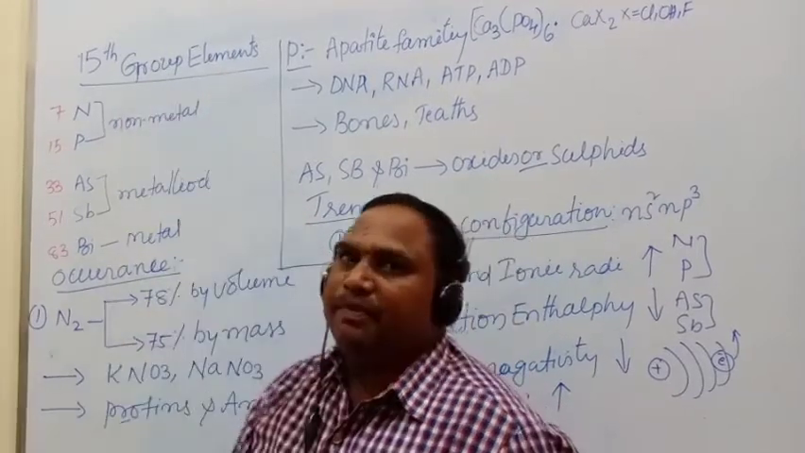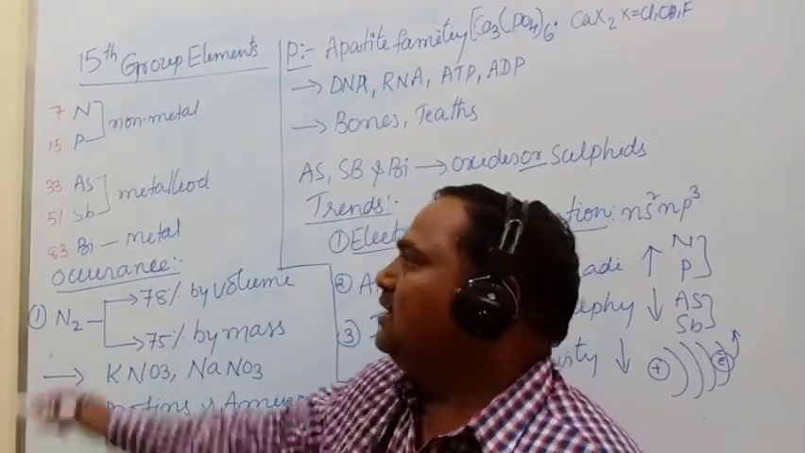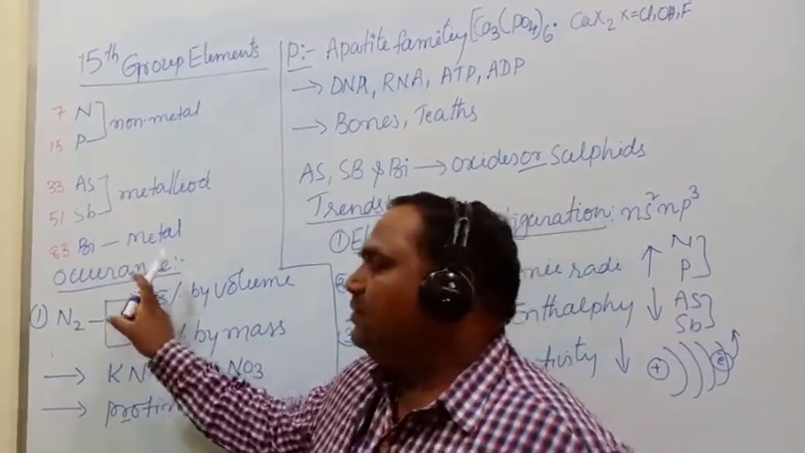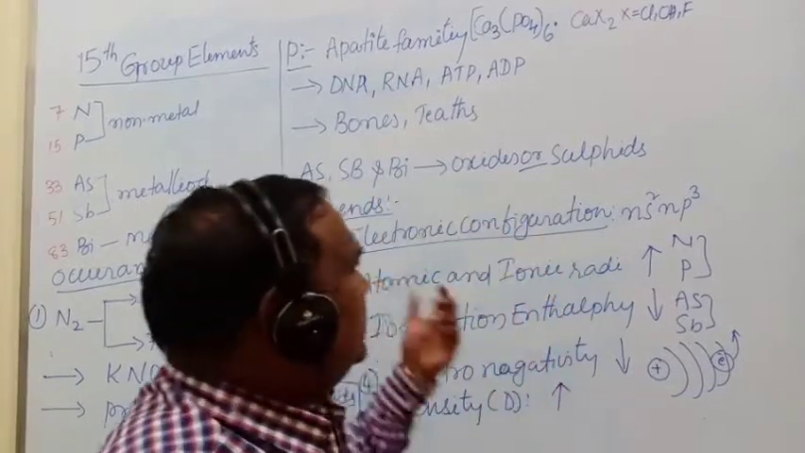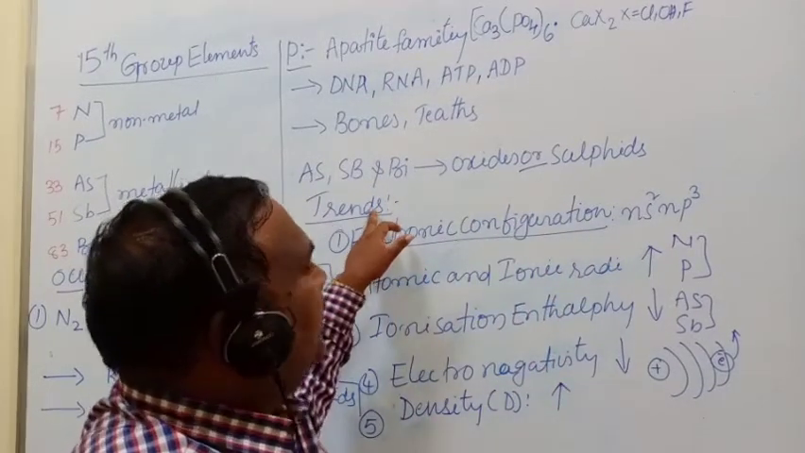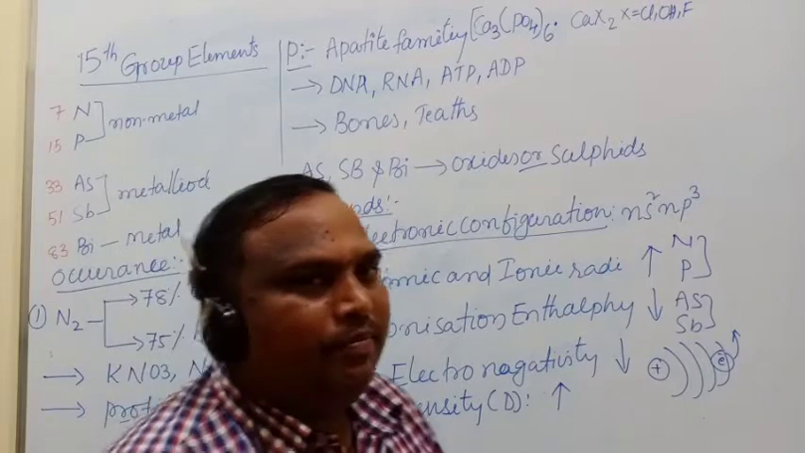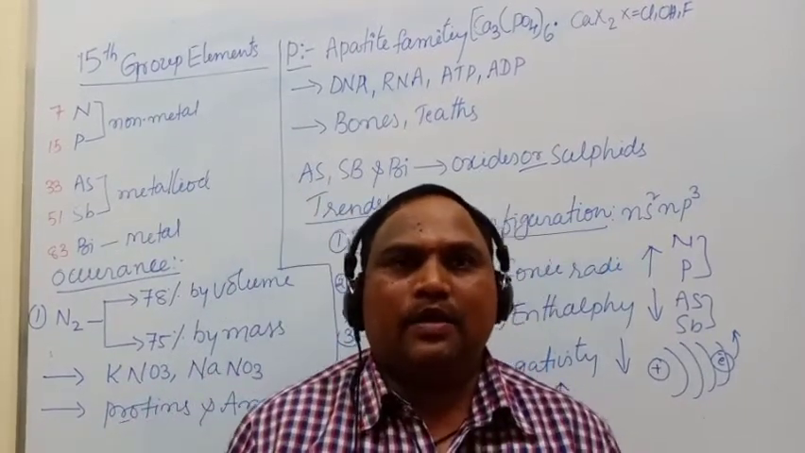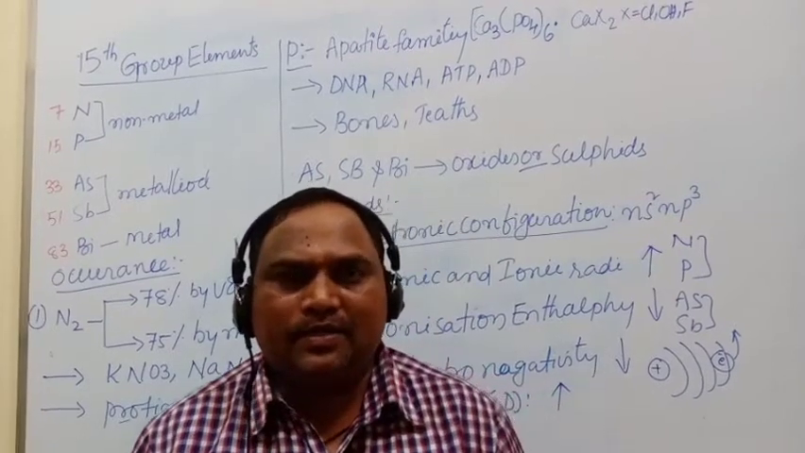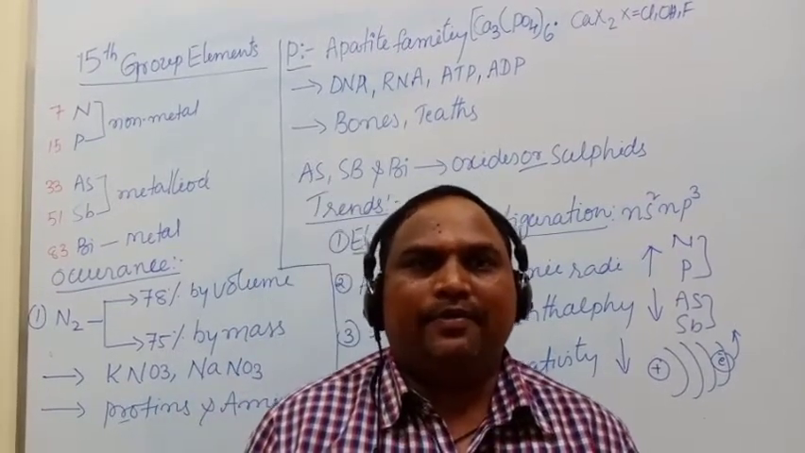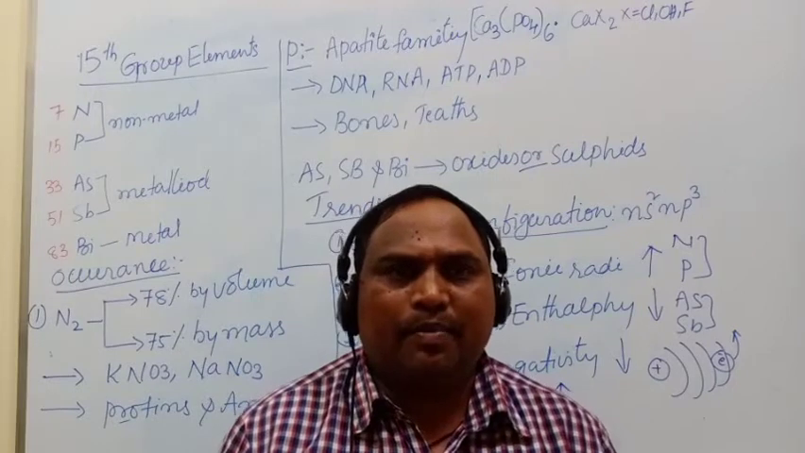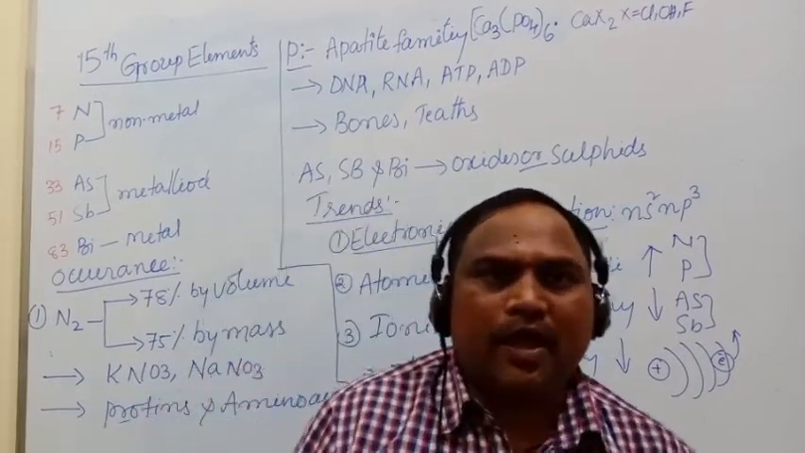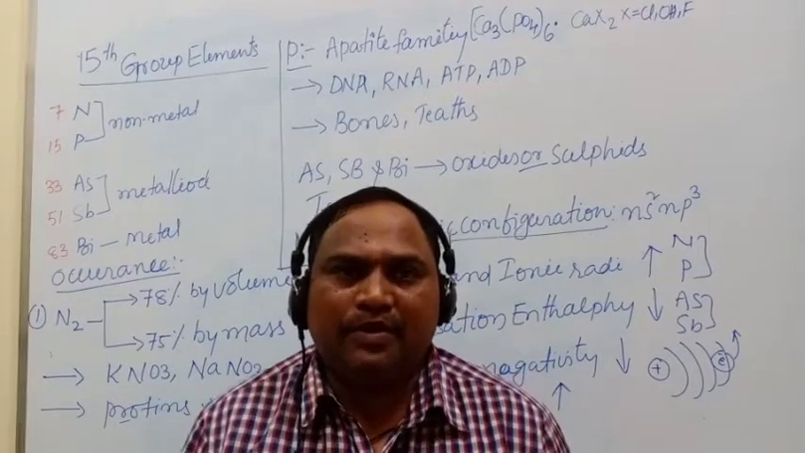The syllabus for the 15th group elements is the general electron configuration of the 15th group elements, occurrence of the 15th group elements, trends in the properties of the 15th group elements, and the preparation of dinitrogen and compounds of nitrogen like ammonia and nitric acid, their preparations, physical properties, chemical properties and uses. This is the syllabus we are going to cover in the 15th group elements.